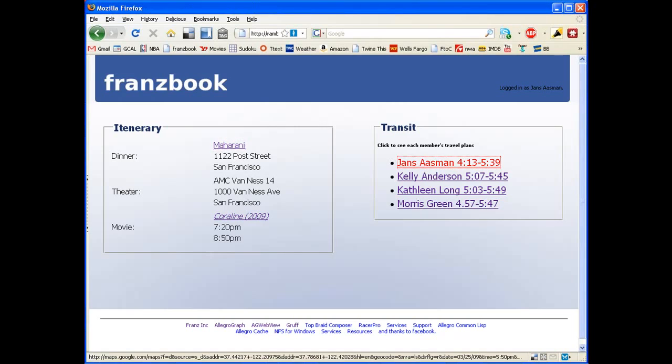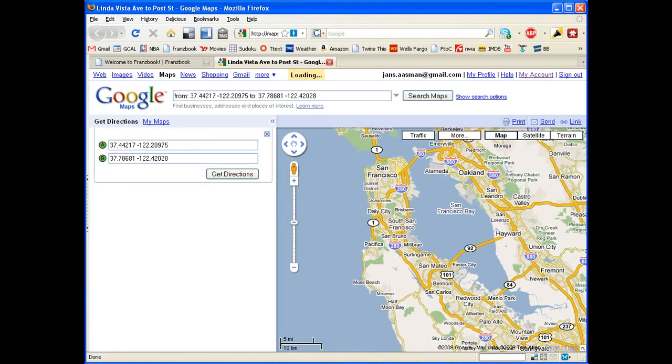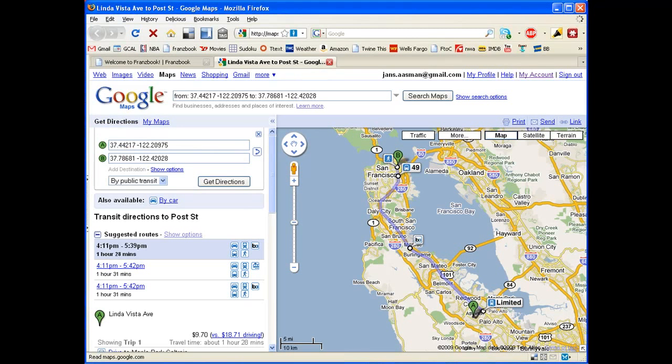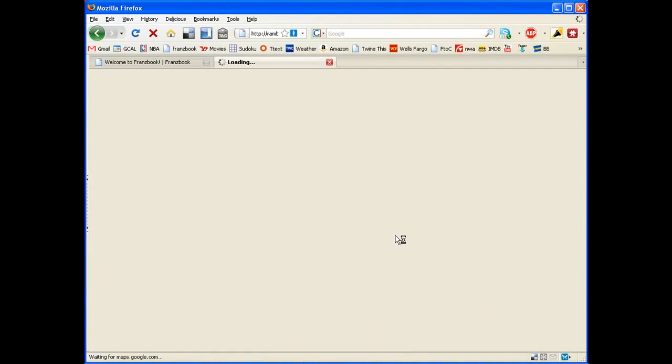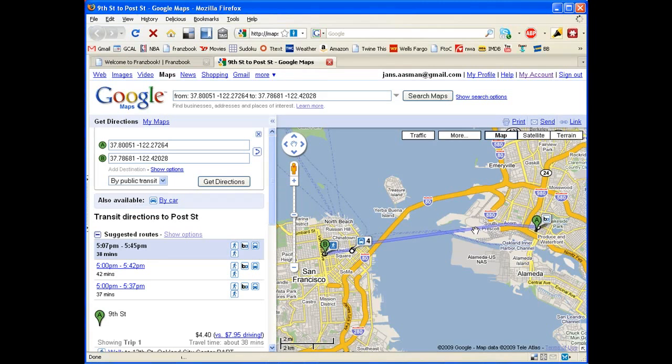So let's click on my name, and we'll go to Google, and there we'll see, using Google's public transport planner, how we got from my place to the place where we needed to go. I could take someone else, Kelly. She's living much closer by. She can just take the BART to get to the restaurant.